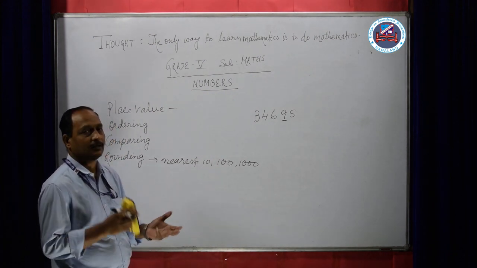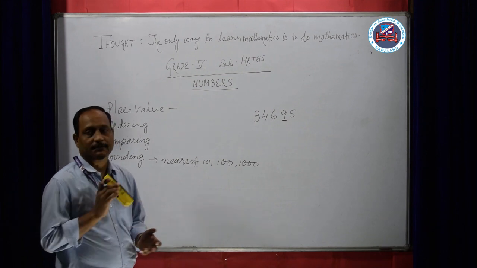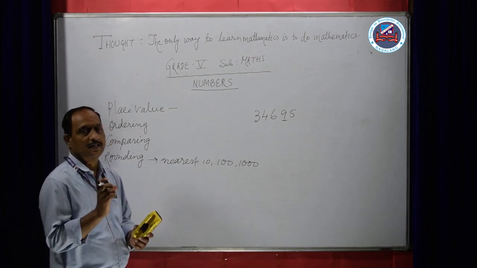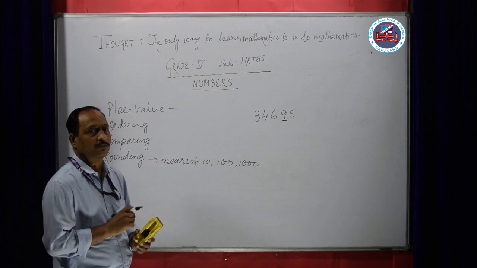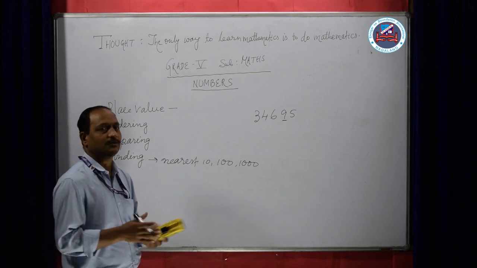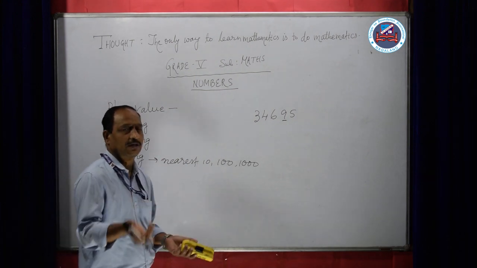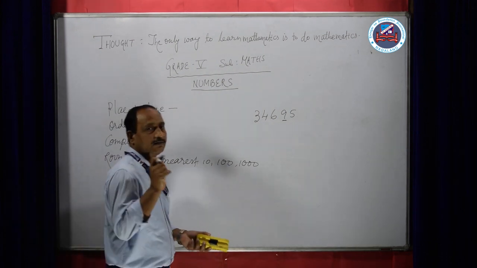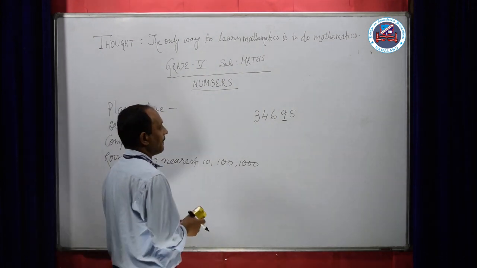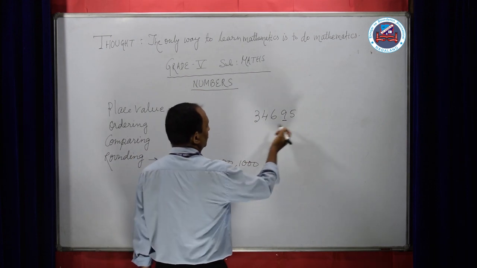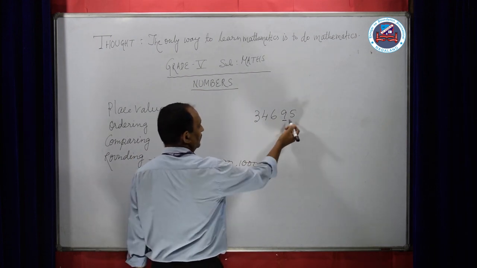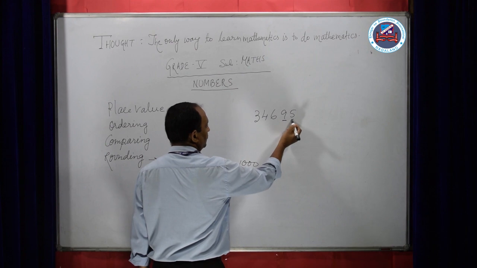Rounding means we have to round to the nearest 10. Like when we say 20 rupees 15 paise, 15 paise is nearest to 20 rupees. So we simply say to the nearest 20 rupees, we say 20 rupees. We hardly count the smaller number. Same way, what we are going to do is see the next number. The next number here is 5.